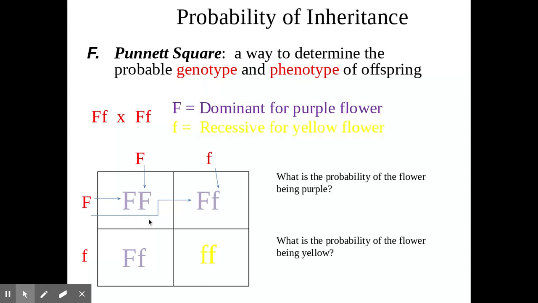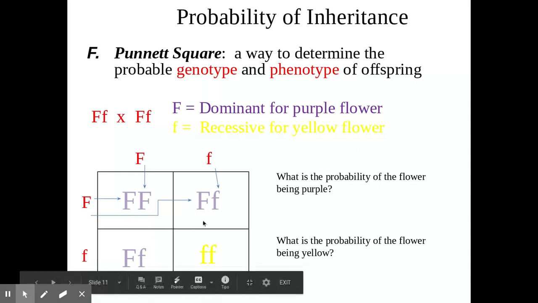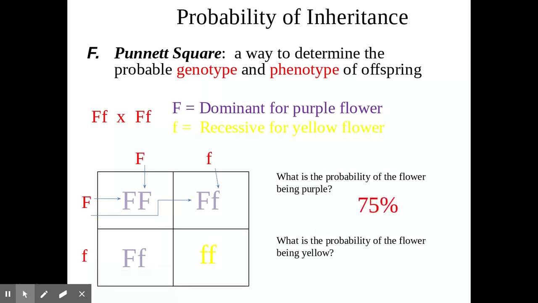Even if you just need one, it will be purple. This one has a capital or dominant, it will also be purple. And this one has a purple. So let's add them up. 25, 25, 25 is 75%. Okay? And that's the phenotype of purple flowers in the offspring.